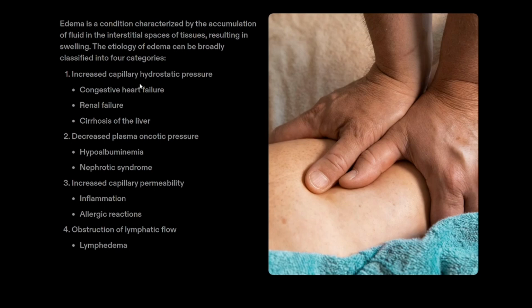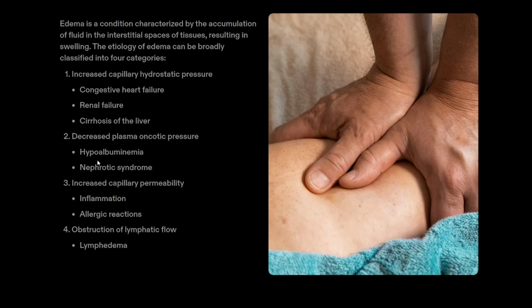In case of increased capillary hydrostatic pressure, what happens in some cases, like patients affected with congestive heart failure, renal failure, or cirrhosis of the liver, there will be a continuous rise of hydrostatic pressure. Decreased plasma oncotic pressure: in case of hypoalbuminemia and nephrotic syndrome, there is a sudden loss of protein level.